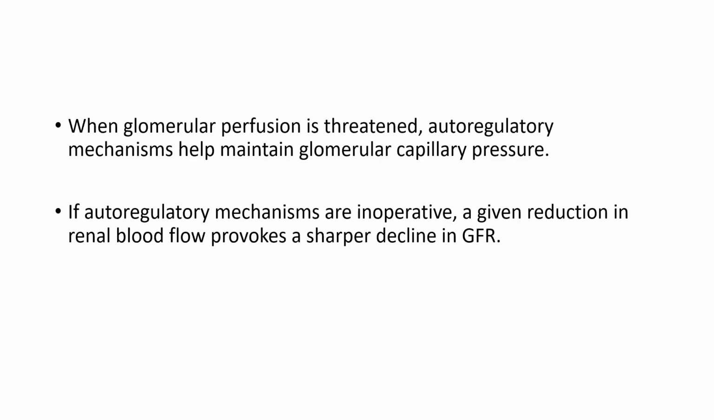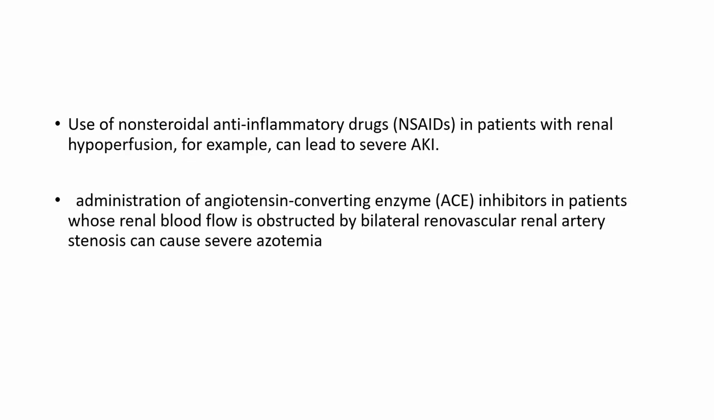The causes of acute kidney injury are divided into prerenal azotemia, intrinsic renal disease, and postrenal failure. So when glomerular perfusion is threatened, autoregulatory mechanisms help maintain glomerular capillary pressure. If autoregulatory mechanisms are inoperative, a given reduction in renal blood flow provokes a sharper decline in GFR.